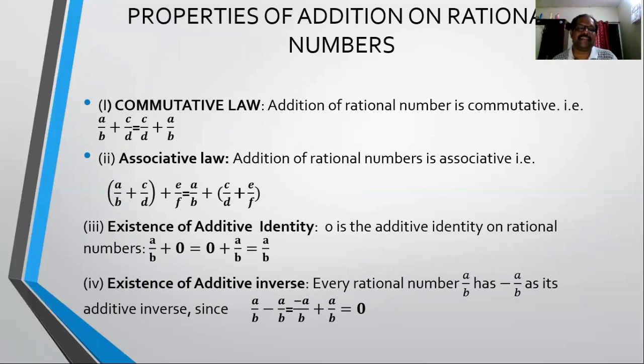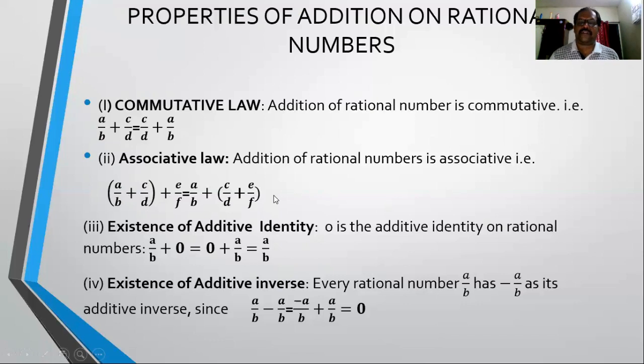Okay, means if A by B and C by D are two rational numbers, then the sum of A by B and C by D will remain the same as the sum of C by D with A by B. That is, A by B plus C by D is the same as C by D plus A by B. In case of associative law, if we have three rational numbers written in addition, then we can group any two of those three rational numbers and the addition remains the same.